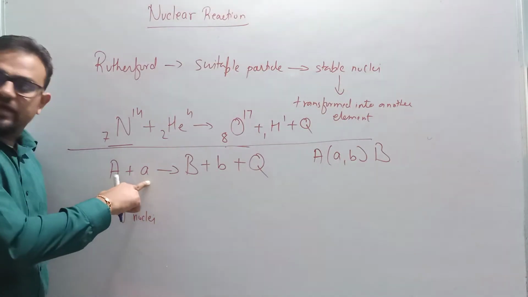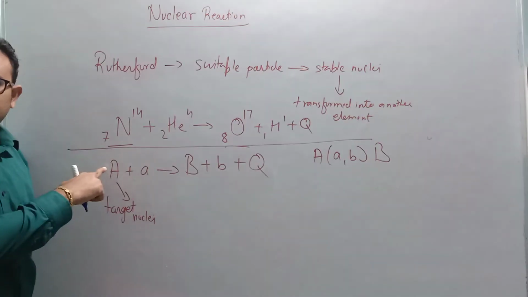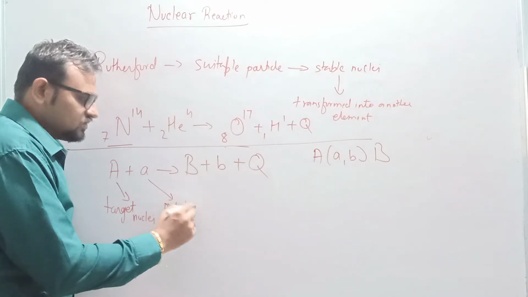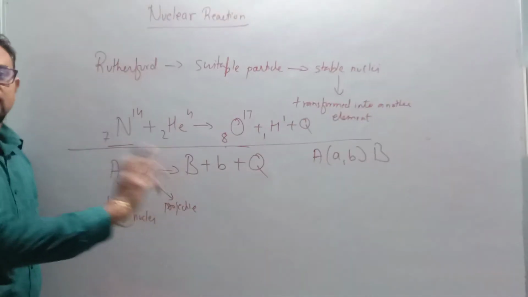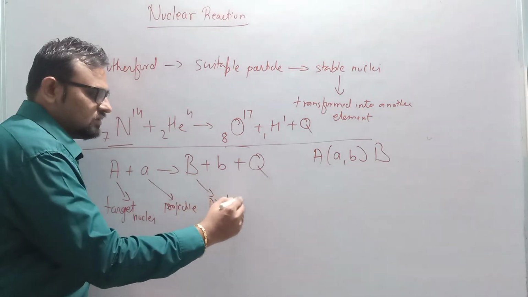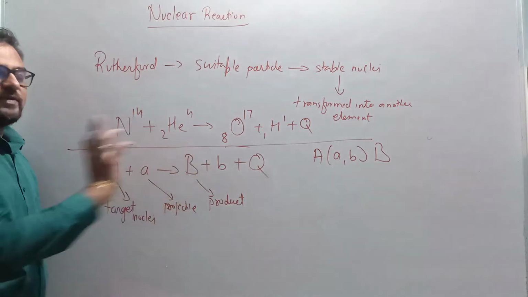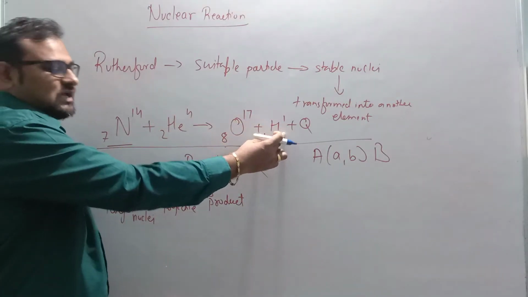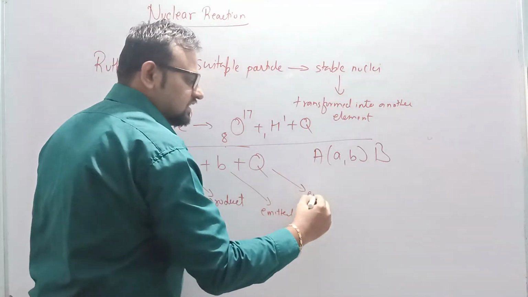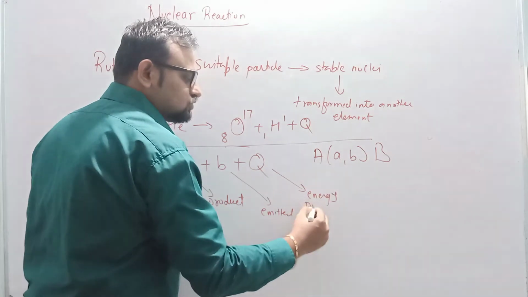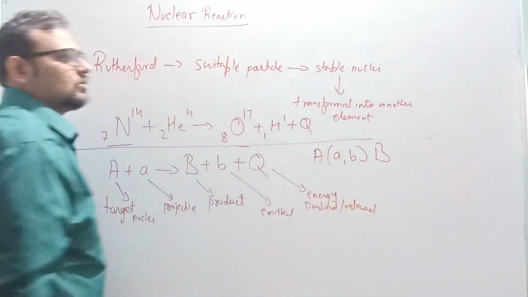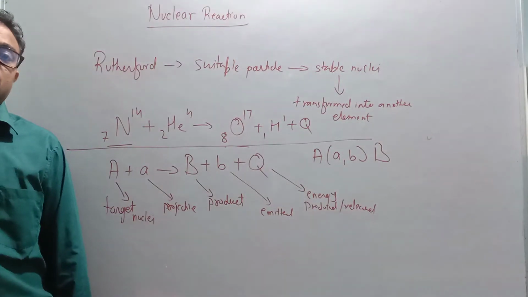Small a, that is bombarded on this target nuclei, is called projectile nuclei. B is the product nuclei. Small b is the emitted particle. And Q is the energy produced or released.